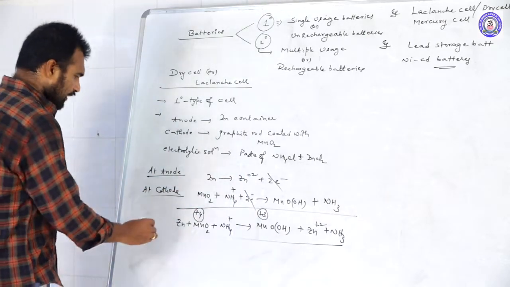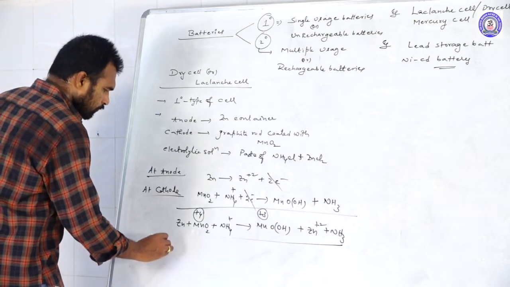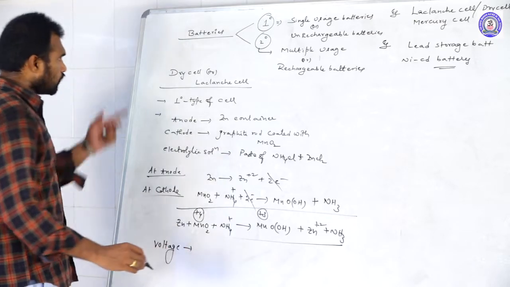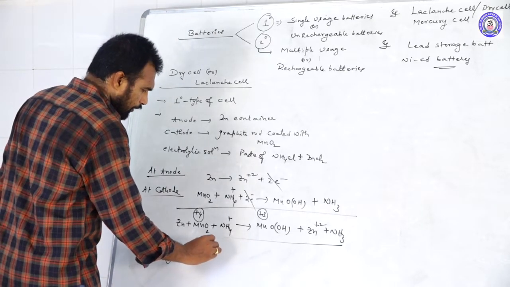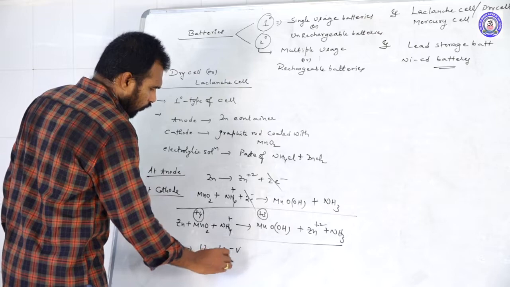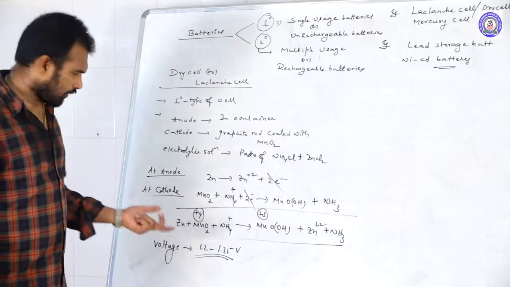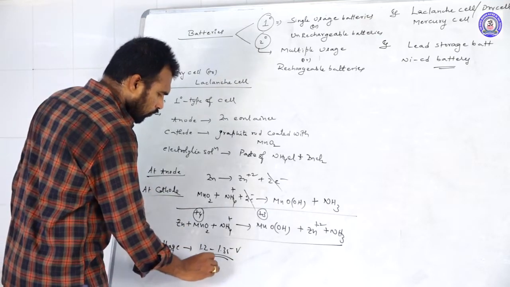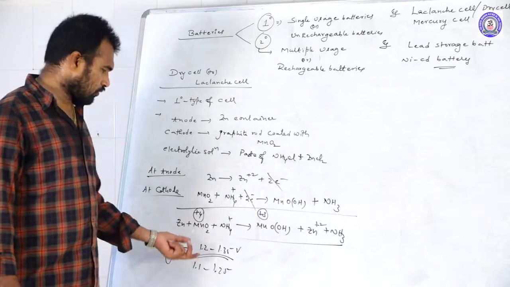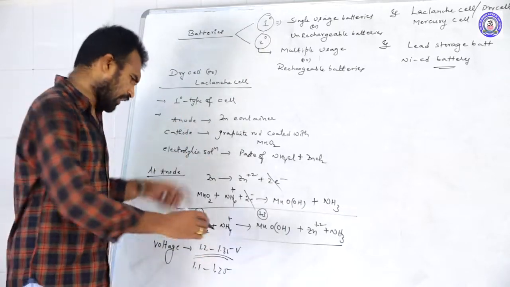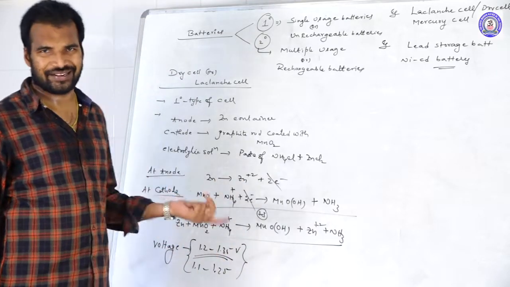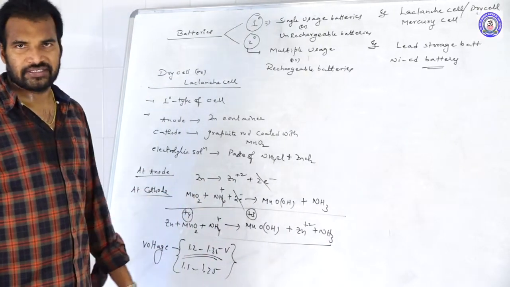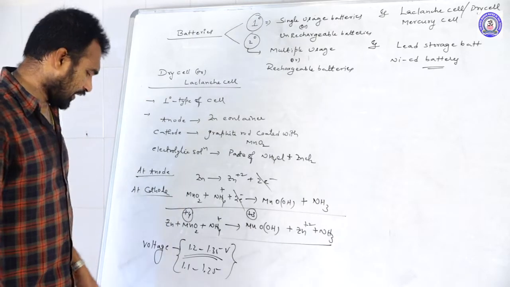So this is about the Leclanche cell. And what is the voltage of this Leclanche cell? It will be 1.2 to 1.35 volts. In some books 1.1 to 1.25 is given, and in some books up to 1.35 is also given. Anyhow, remember this range, 1.1 to 1.35 volts. Okay, this is about the dry cell.